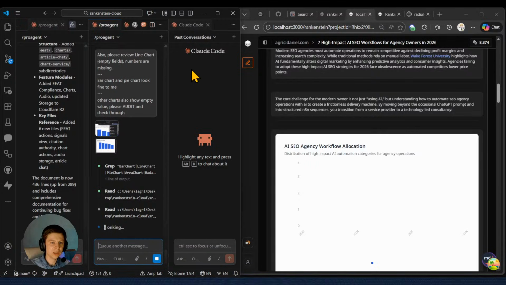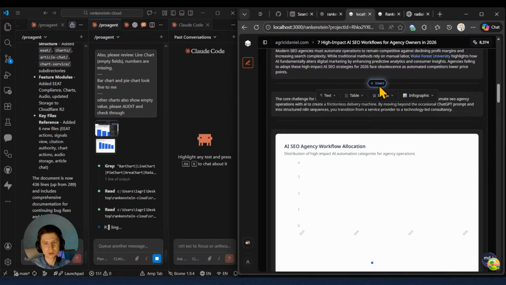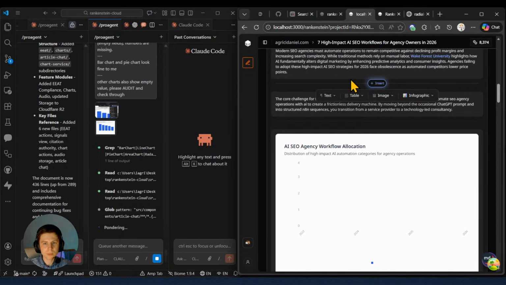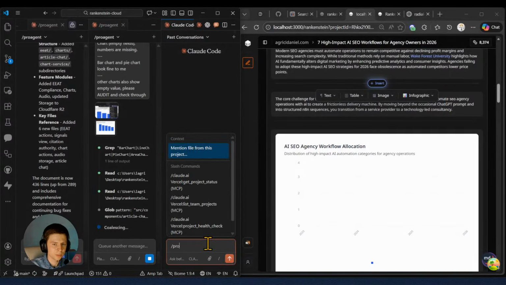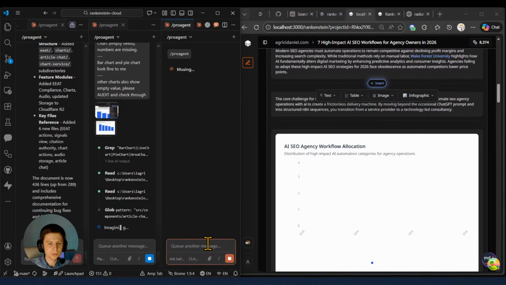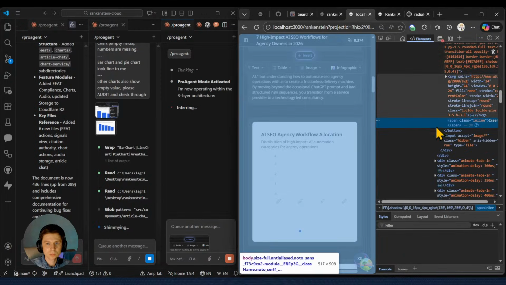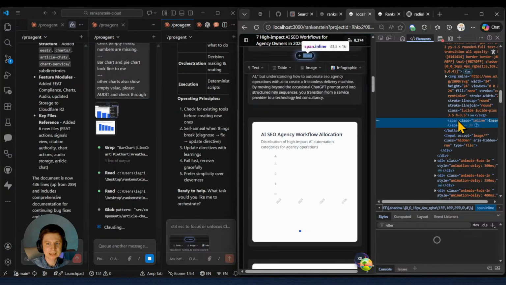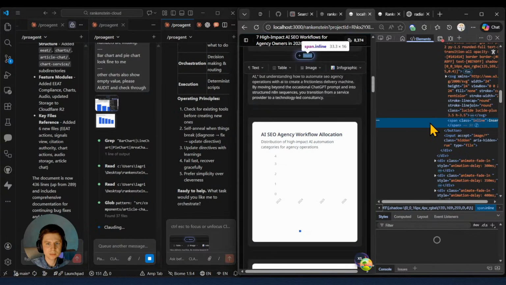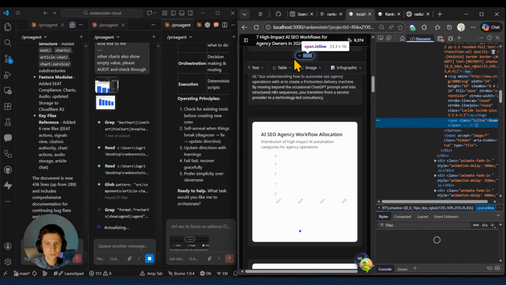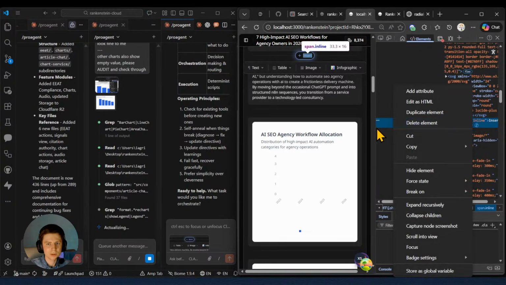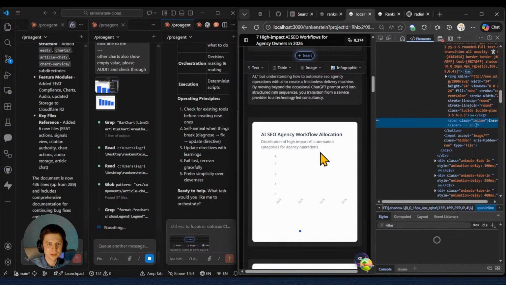Additionally, we have an agent that's free. Also another agent which is free. So what we can do right now, I will take a screenshot. I will first turn on Pro Agent. Boom. I will paste one screenshot. Right click, inspect element. Right click on this specific element right here. Come on, it's loading. Copy element.